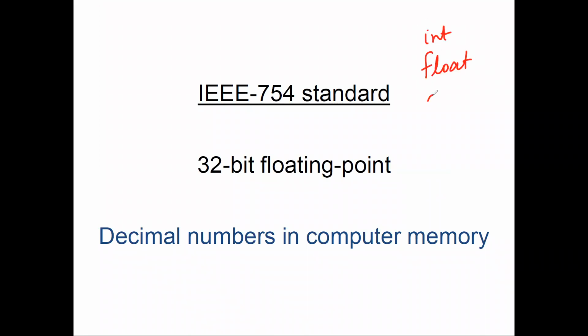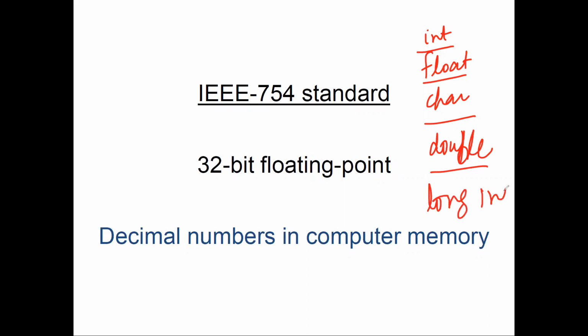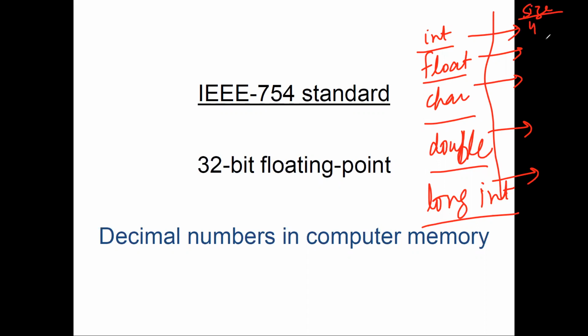Okay, so there are different kinds of variables. There is the integer variable, and we will come to this. I just want to give you a heads up. There is double, and long int. These data types are used mainly in programming. Let me write down the size of each one here. Integer has a size of 4 bytes, float has 4 bytes, char is 1 byte, double and long int